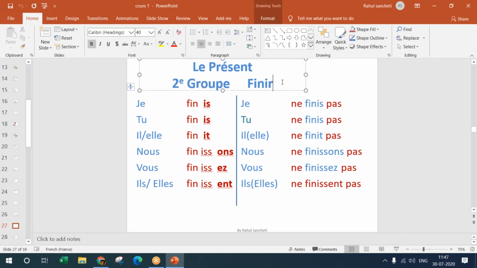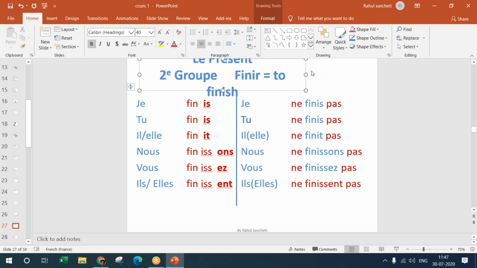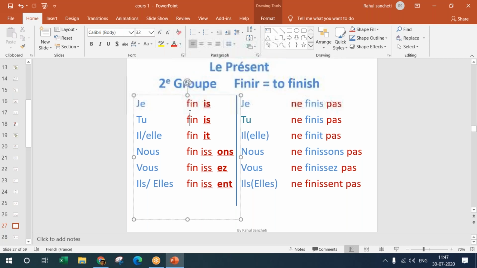Example here is finir, to finish. I finish is je finis, tu finis, il finit, and elle finit. Nous finissons. Here you have iss, ons, and then iss, ez, iss, ent for the plural form.